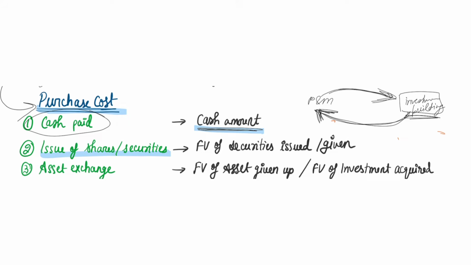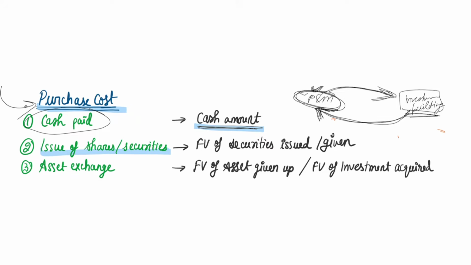In such case, it will be either the fair value of the asset given up, that is your plant and machinery's fair value, or the fair value of the investment acquired, that means the fair value of this building. Whichever is more clearly evident, whichever fair value you are able to clearly find out, that fair value will be recorded in our books, and that will be the purchase cost of the building in your books. Okay, hope this is also clear.